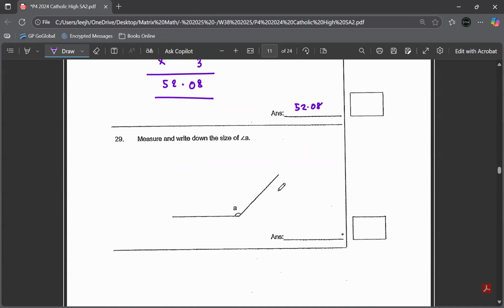Question number 29. Write down the size of angle A. For this, please use a protractor. Okay, I cannot show you here, but your answer should be 135 degrees. I mean, you need to measure clearly. If you are not sure, please approach your teacher and ask your teacher.